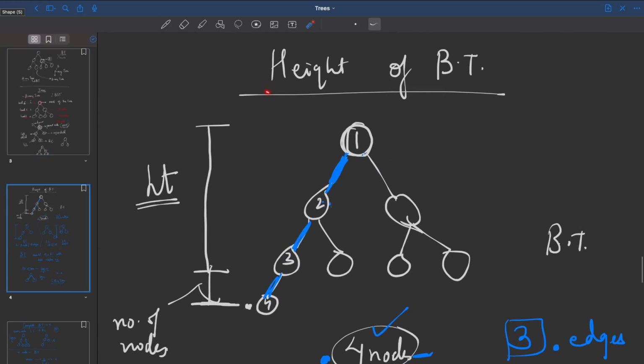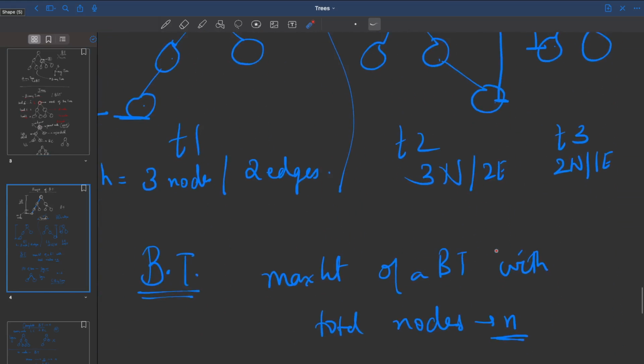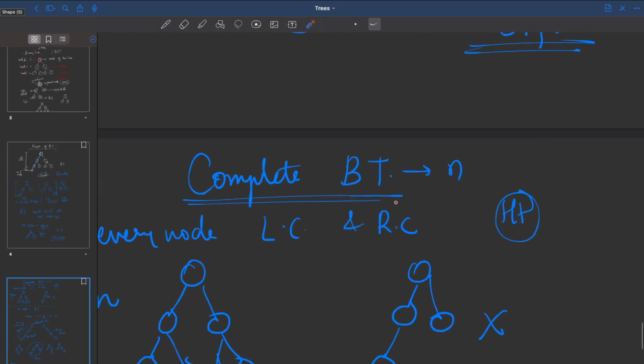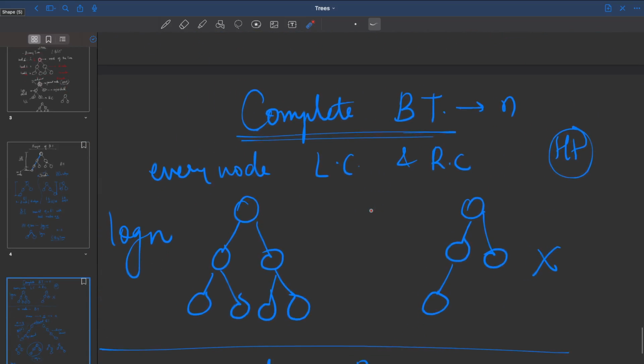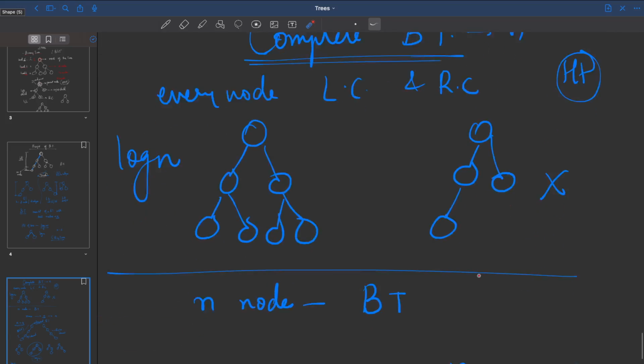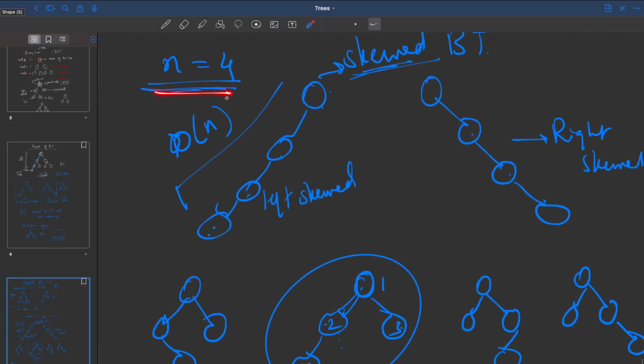Now, to understand the height of the binary tree, you can think about the concept of a complete binary tree. A complete binary tree is one where we try to give a left child and right child to every node, and the tree is filled from left to right. So you go from top to bottom, left to right. If you have 4 nodes, this is considered a complete binary tree, but this is not. Why? Because this should not happen. First fill the left child, and after that you can fill the right child. That's what it means.